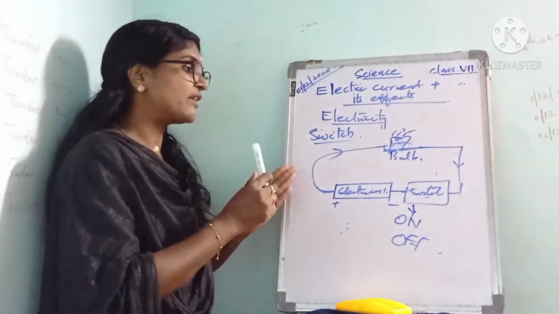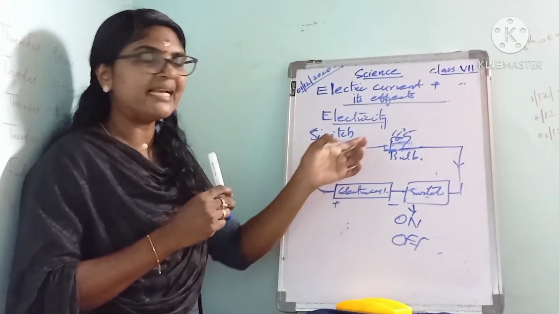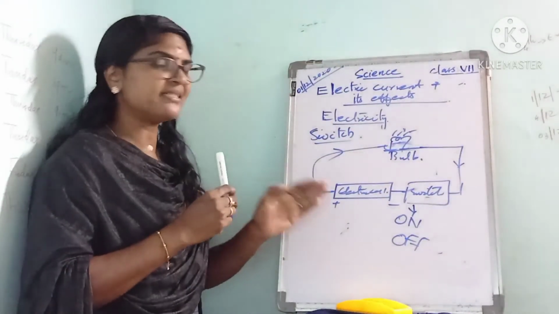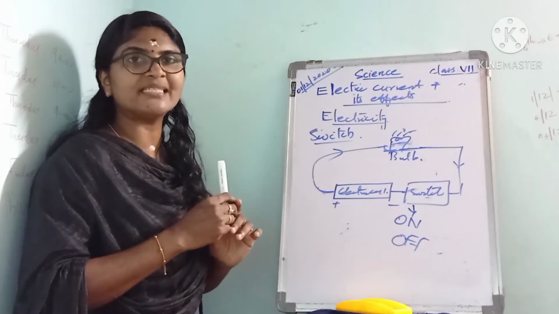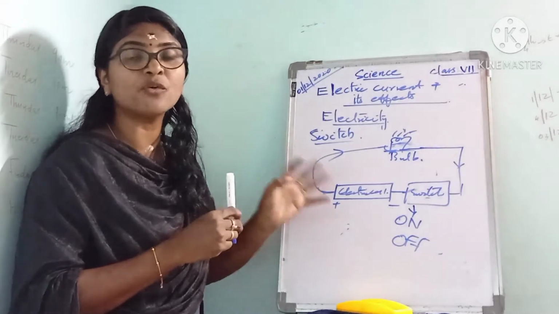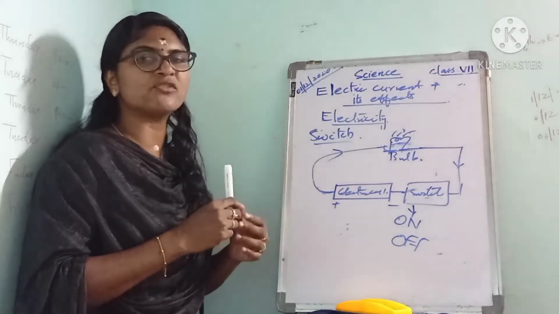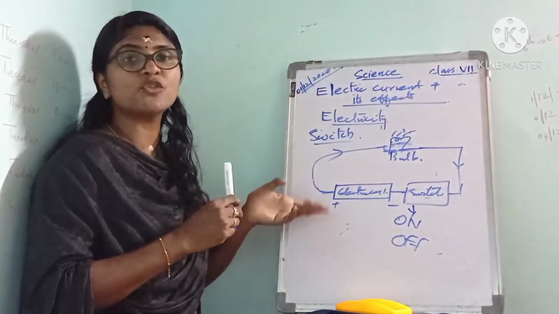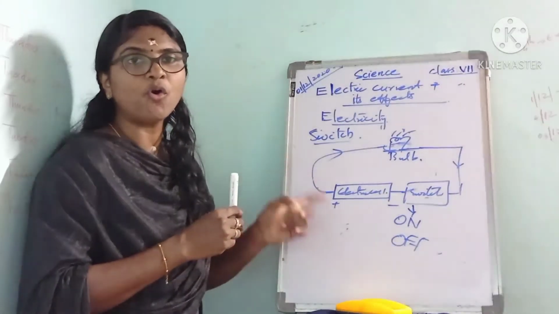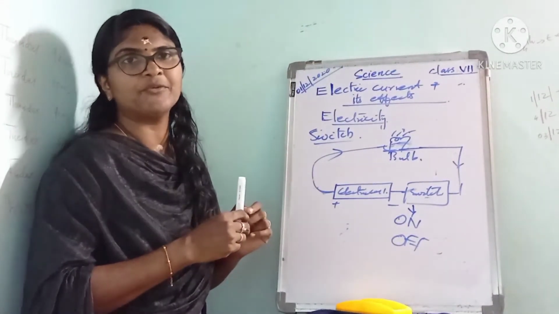So a simple electric circuit consists of a source of electricity, an electric device and a switch. Then what is the function of the source of electricity? For example, an electric cell acts as the source of electricity. Then this is the electric appliance. Then what is the function of the switch? It enables us to switch on or off the electric device. That is about the electric circuit.